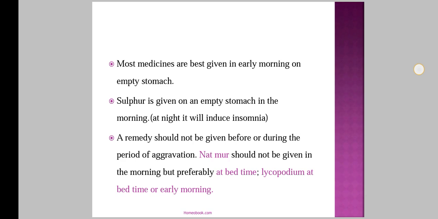Then a remedy should not be given before or during the period of aggravation. Means if the medicine has time modalities, during that time we will not give that medicine. For example, Natrum mur should not be given in the morning but at bedtime, and Lycopodium at bedtime or early morning and not in the evening, as giving it during the aggravation time will create homeopathic aggravations.